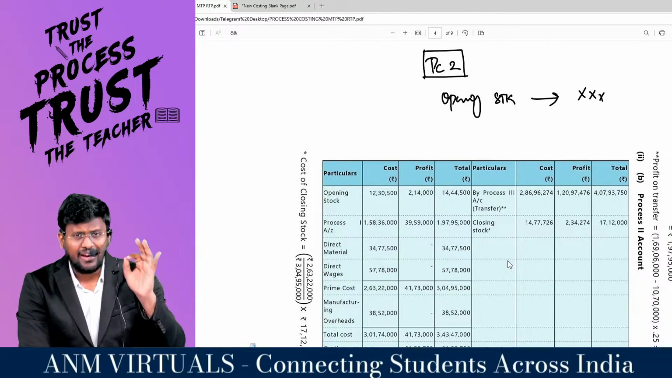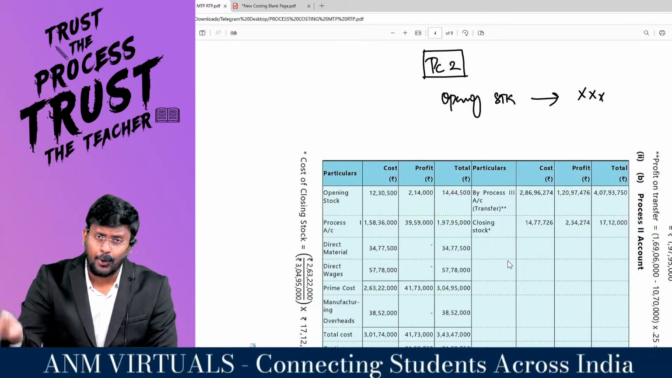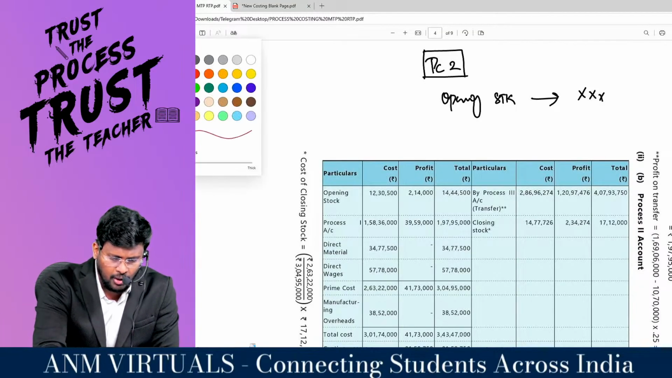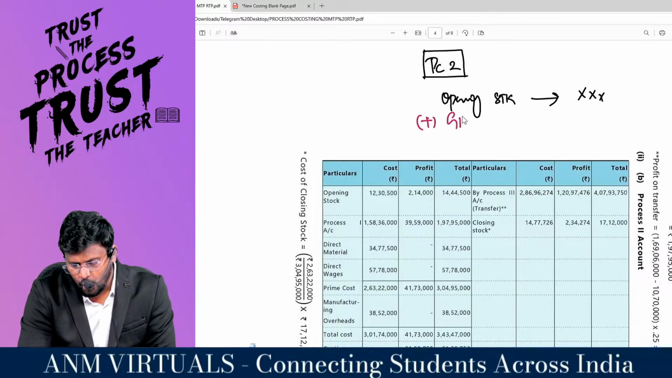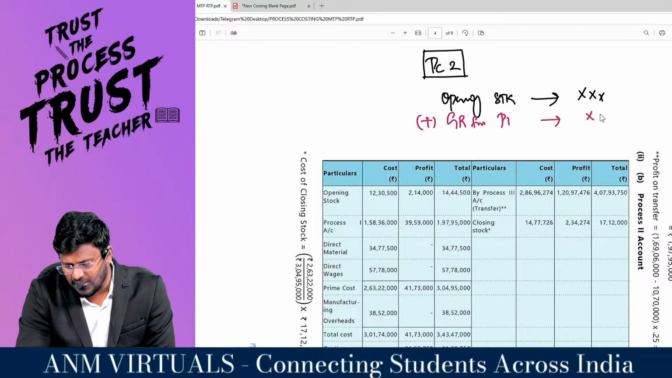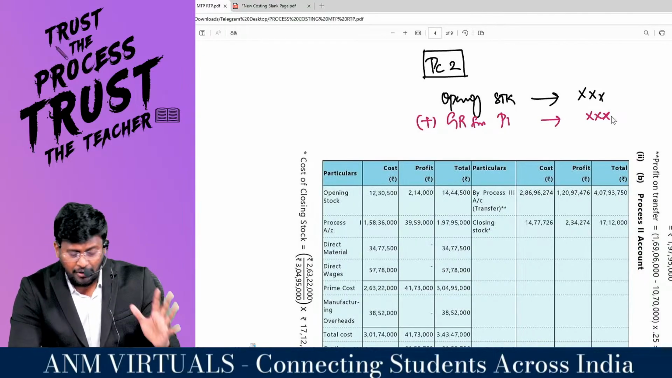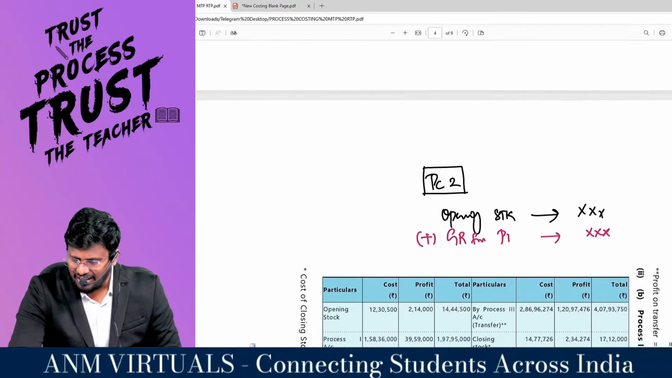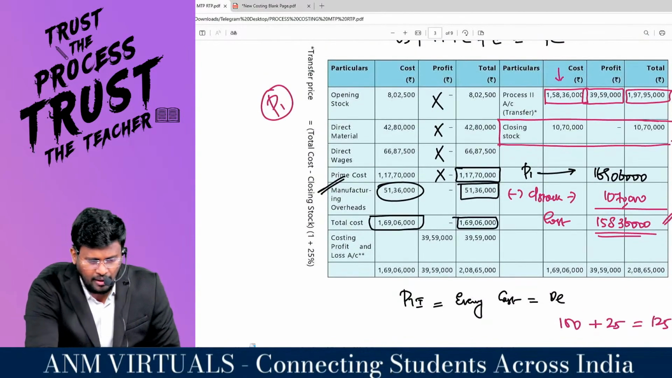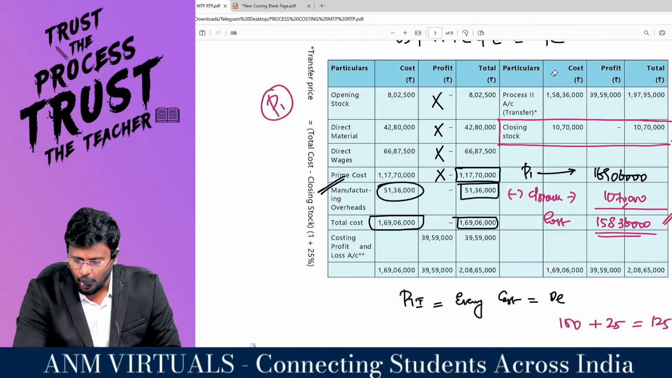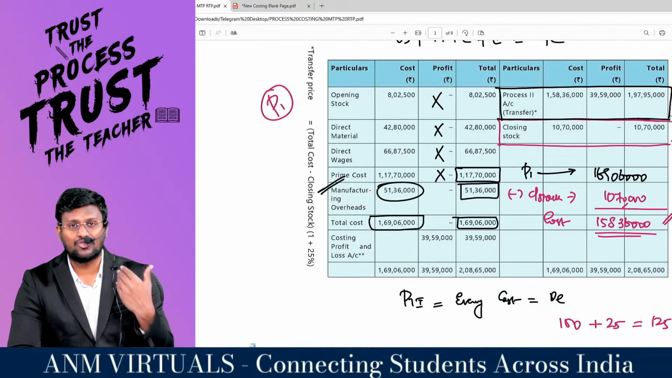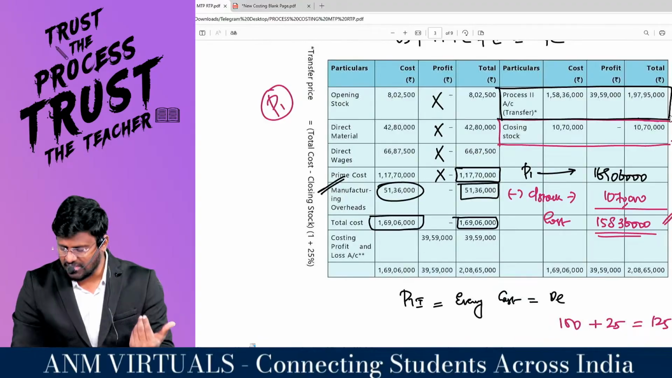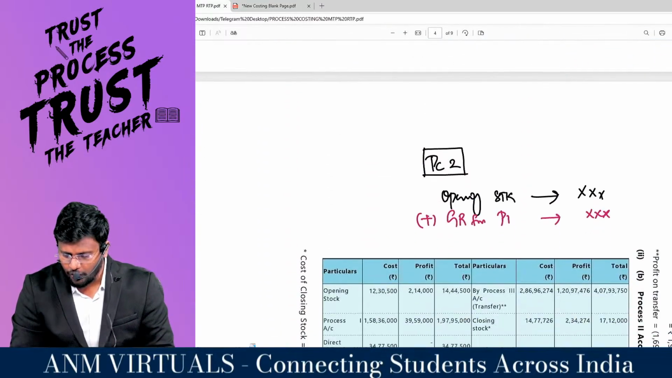So, my dear lovable students, process 2 will already have opening stock. To that opening stock, add goods received from process 1, which is nothing but the outward of process 1 that you have transferred to process 2. The outward of process number 1 will become the inward of process number 2.